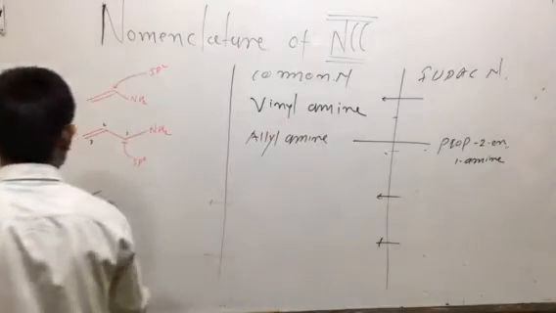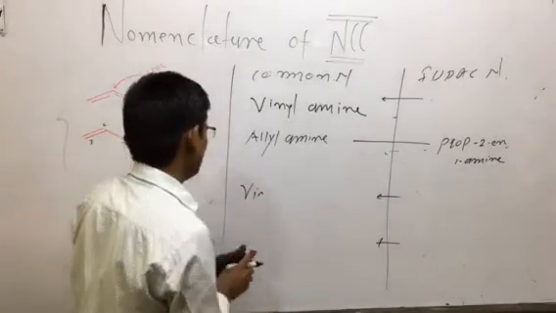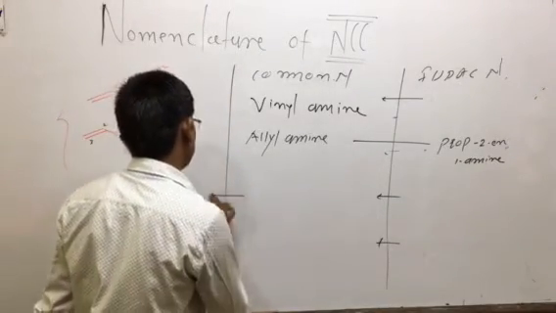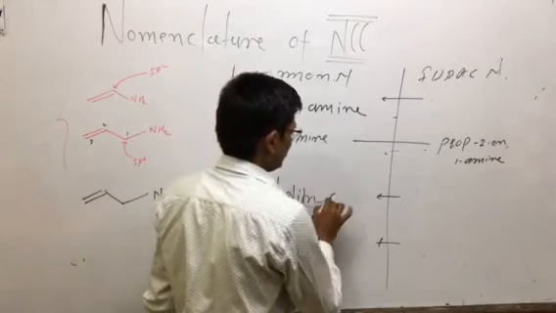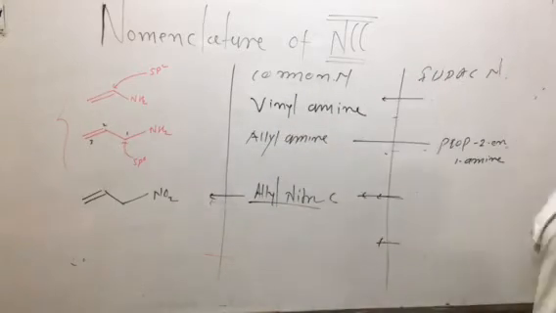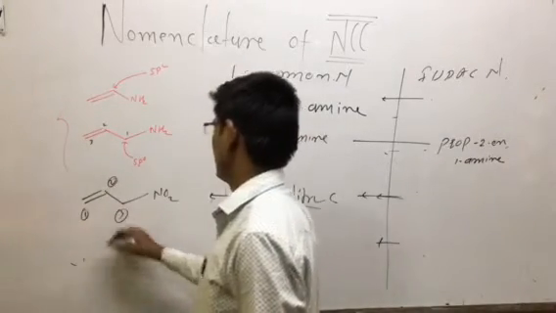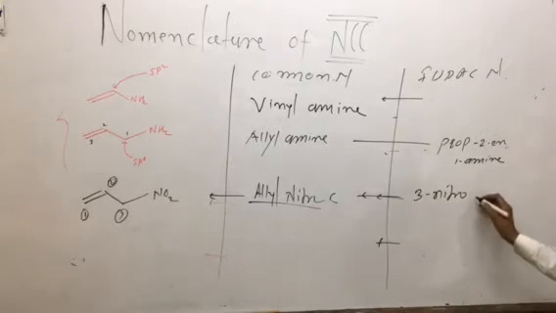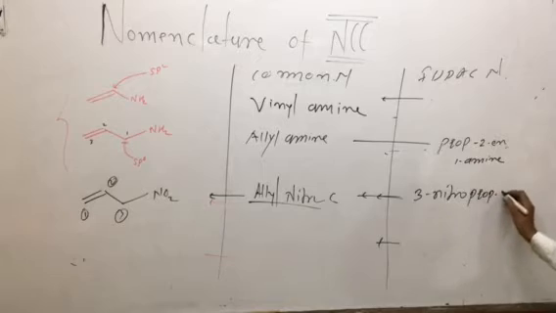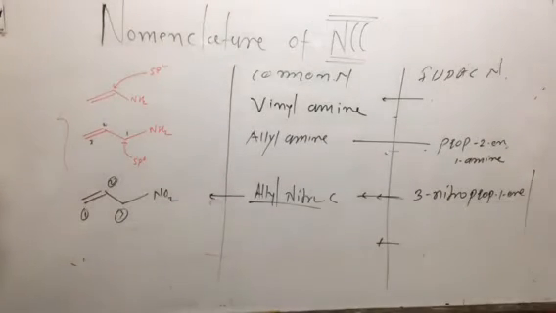But in this case, if we have a nitro compound, this is allyl. The name of this compound is allyl nitro compound. इसको क्या कहेंगे? Allyl nitro compound. This is the IUPAC name, which is the most important. We can start the numbering from here: 1, 2, and 3. So the name is 3-nitro propane, and since it is prop-1-ene, the name of the compound is 3-nitroprop-1-ene.